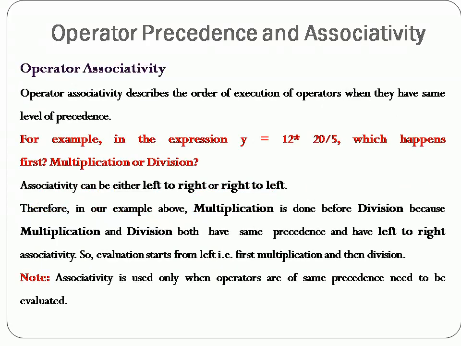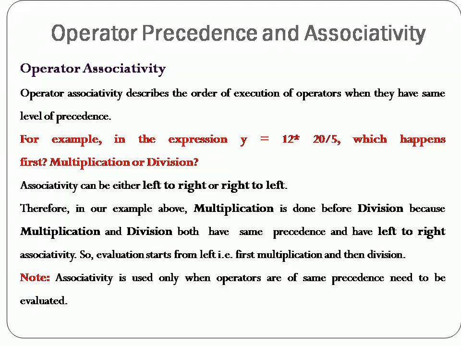Next we talk about operator associativity. Operator associativity describes the order of execution of operators when they have the same level of precedence. Sometimes more than one operator will have the same priority. So if more than one operator has the same priority, which operator has to be executed first?